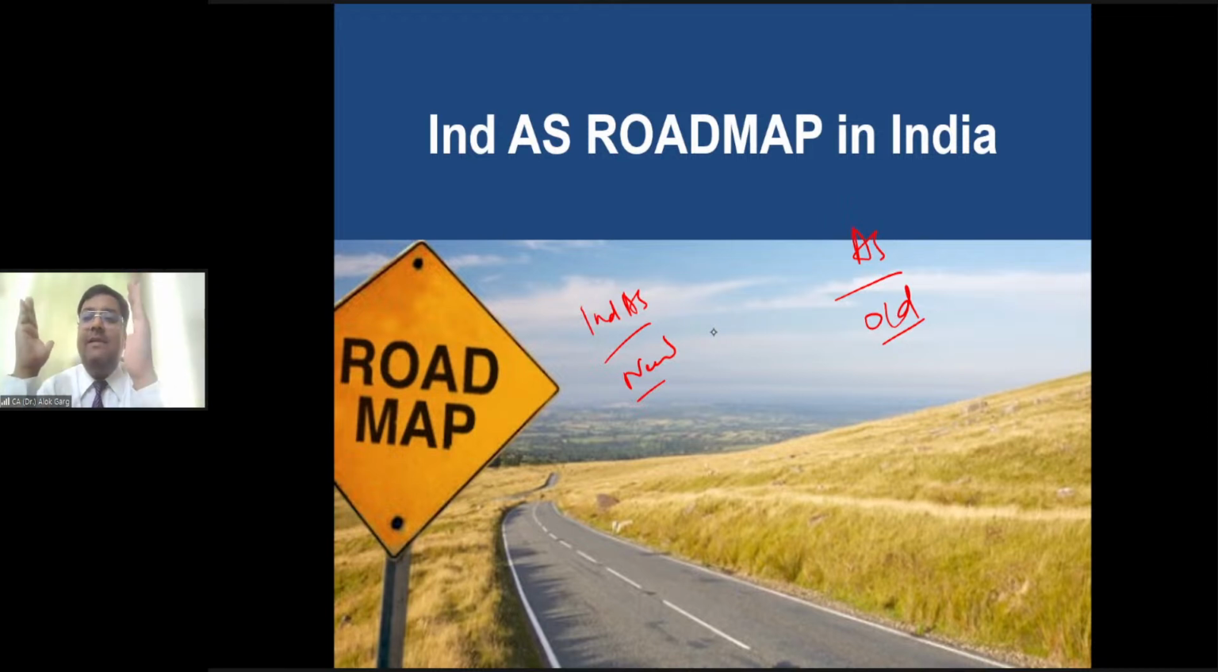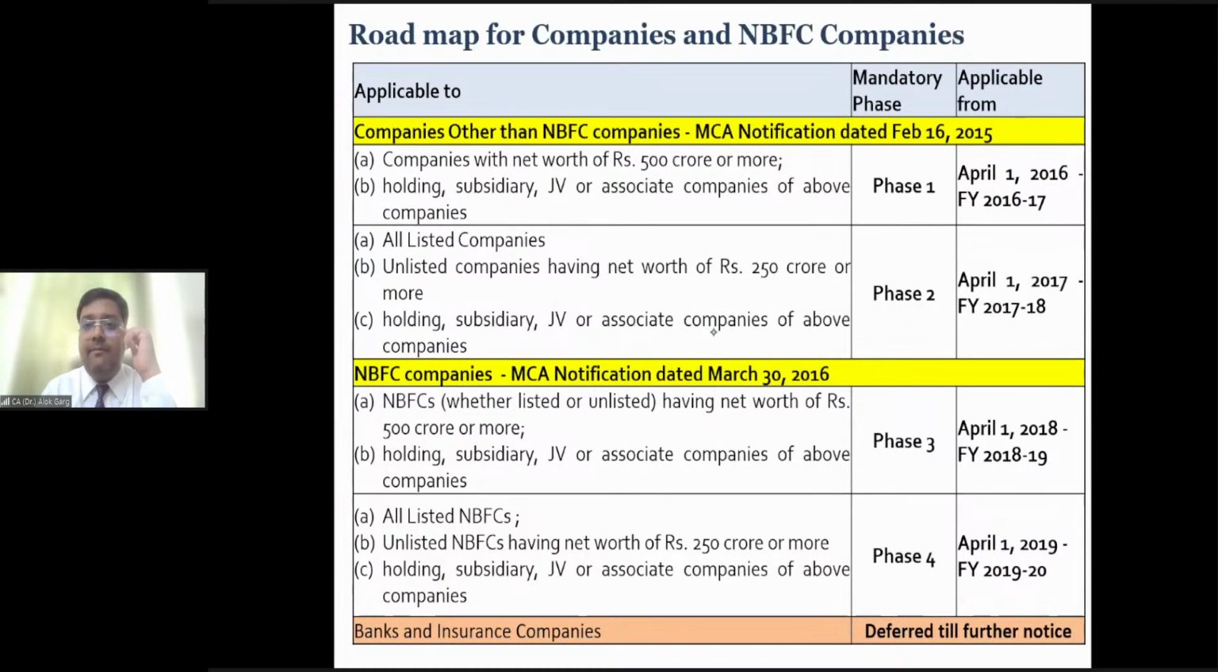It was a phase-wise implementation in India when Ind AS came, right? The first phase was applicable from 16-17. The second phase was applicable from 17-18, right? In phase one, companies with net worth of more than 500 crore were covered. In phase two, all listed companies were covered, and companies with net worth of more than 250 crore were covered, right? So it is a very old story. It has been 8 years since these Ind AS were notified, right? We have already covered 8 years of the journey of Ind AS in India. It is not new Ind AS, right?